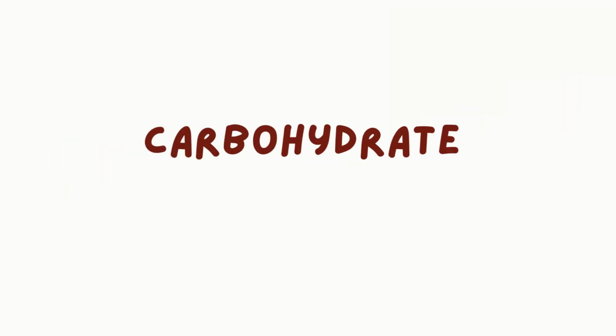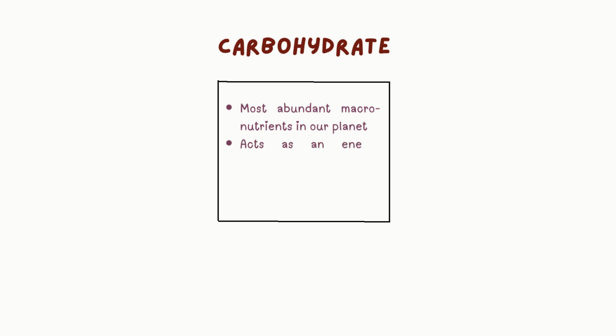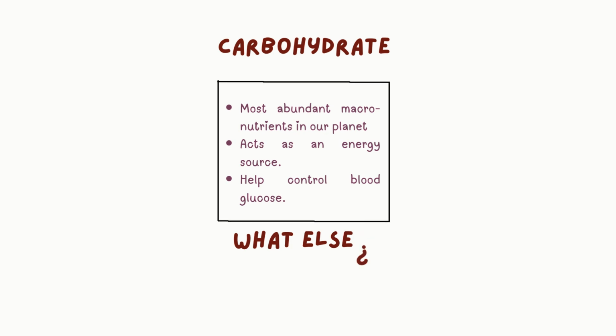In today's video, we will be covering an overview of carbohydrates. Let's begin with what is commonly known about carbohydrates. Carbohydrates are the most abundant macronutrients on our planet. They serve as a major source of energy and play an important role in helping to regulate blood glucose levels in the body. But what else do we need to know?